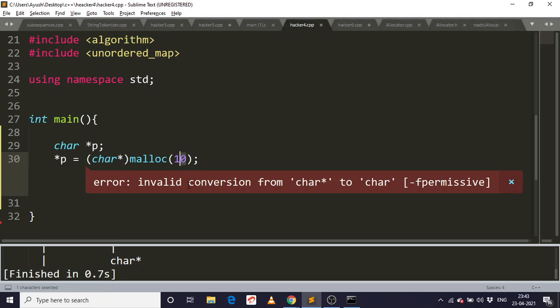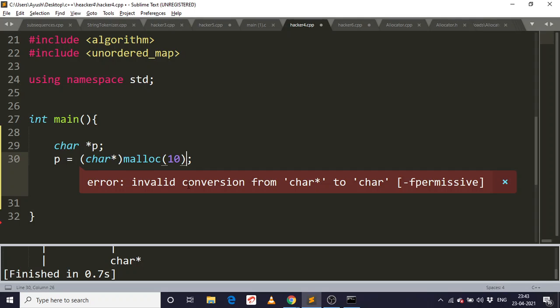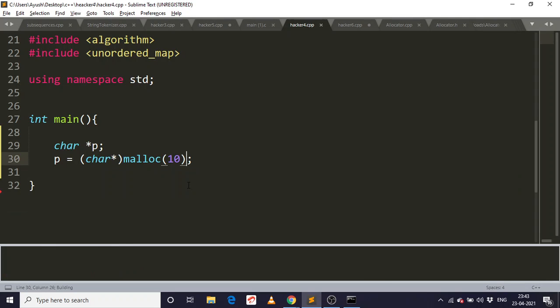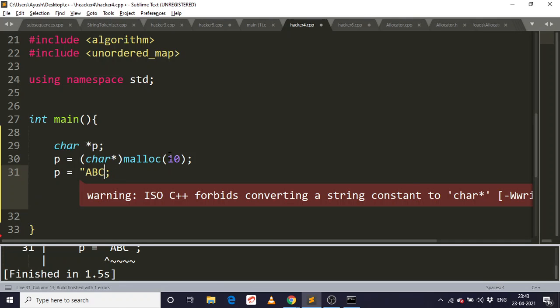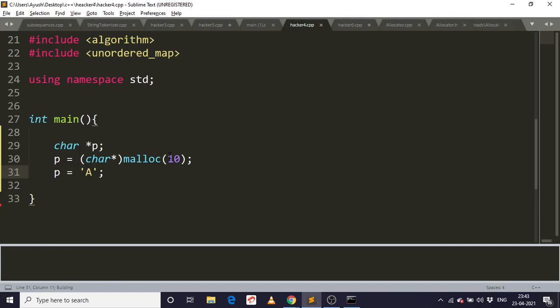Here the size should also be p and this is 10. Here the size allocated will be 10, which is a wastage of space, as char takes size 1. We are allocating a space of 10, and now we could assign some string into it, if I'm not wrong. Convert it to a string. No, we can't assign a string.